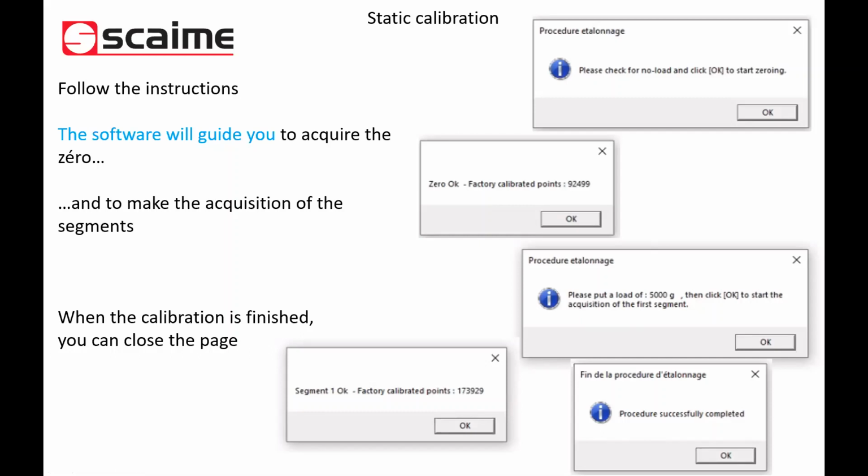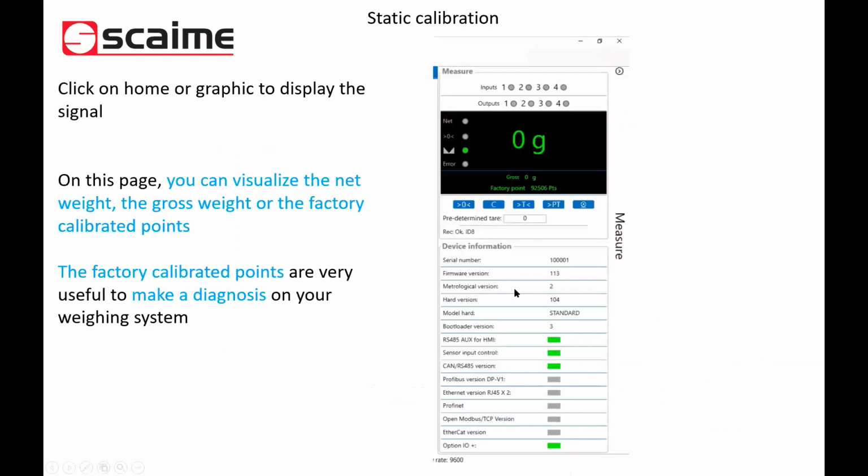You can have a calibration error if, for example, you are not stable, or if you have not enough sensitivity when you put your weight. It means that the value of 0 and the value of the weight are too close, and does not allow the node to calculate a good slope. Yes, indeed. So as Christophe said, during this physical calibration process, you are guided all the way, and you will get different windows telling you what should be done at each step.